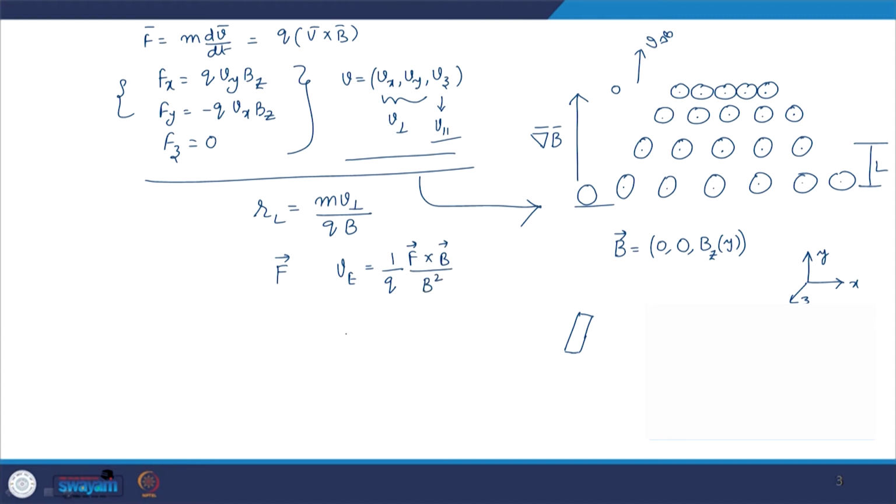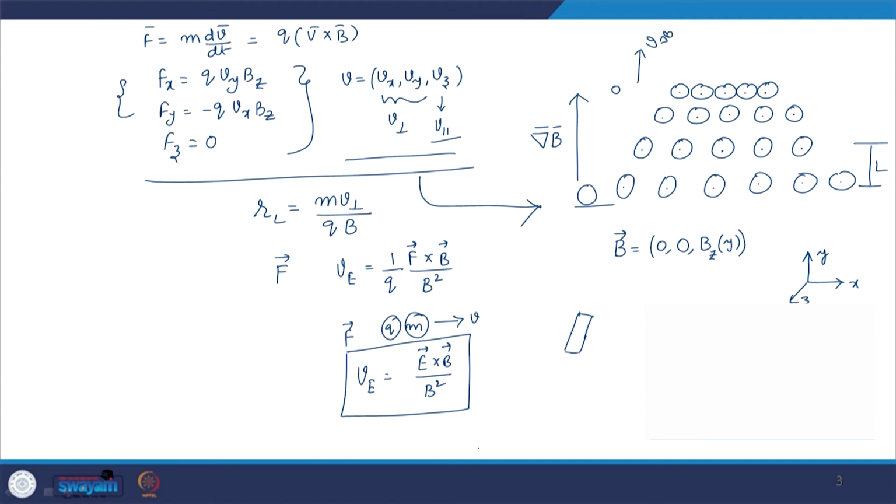Now, what is the role of this F? This generalized force is able to give a particle with a charge and a mass m some initial velocity. So, this is a generalized expression. Generally, the relation that we have derived is VE is equal to E cross B by B square. Then we made a small modification in this expression, and then we said that it is a generalized expression.